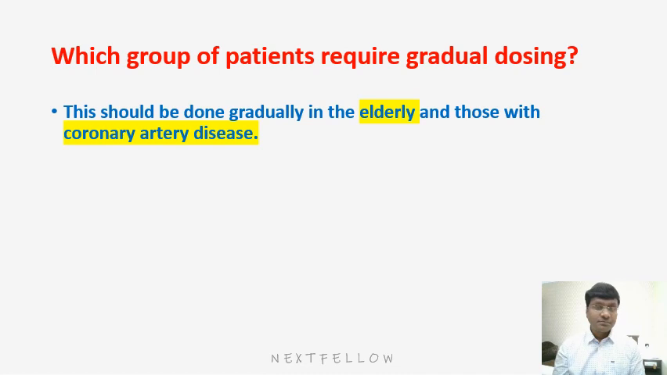But in patients with coronary artery disease, there is decreased blood supply to the heart. So at that time, if you increase the heart rate, there will be decreased supply and increased demand, which can make the individual land up in angina. So in patients with coronary artery disease, you have to give a minimal dose and then gradually step up.